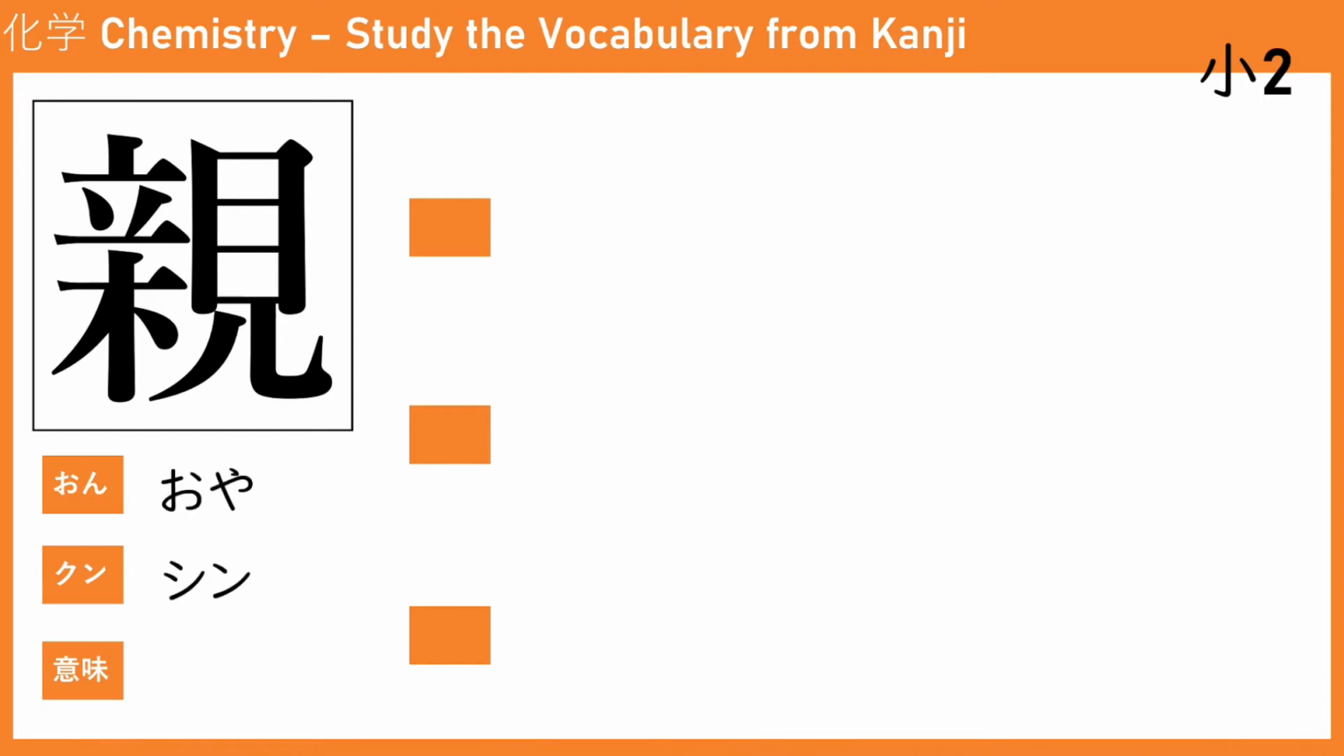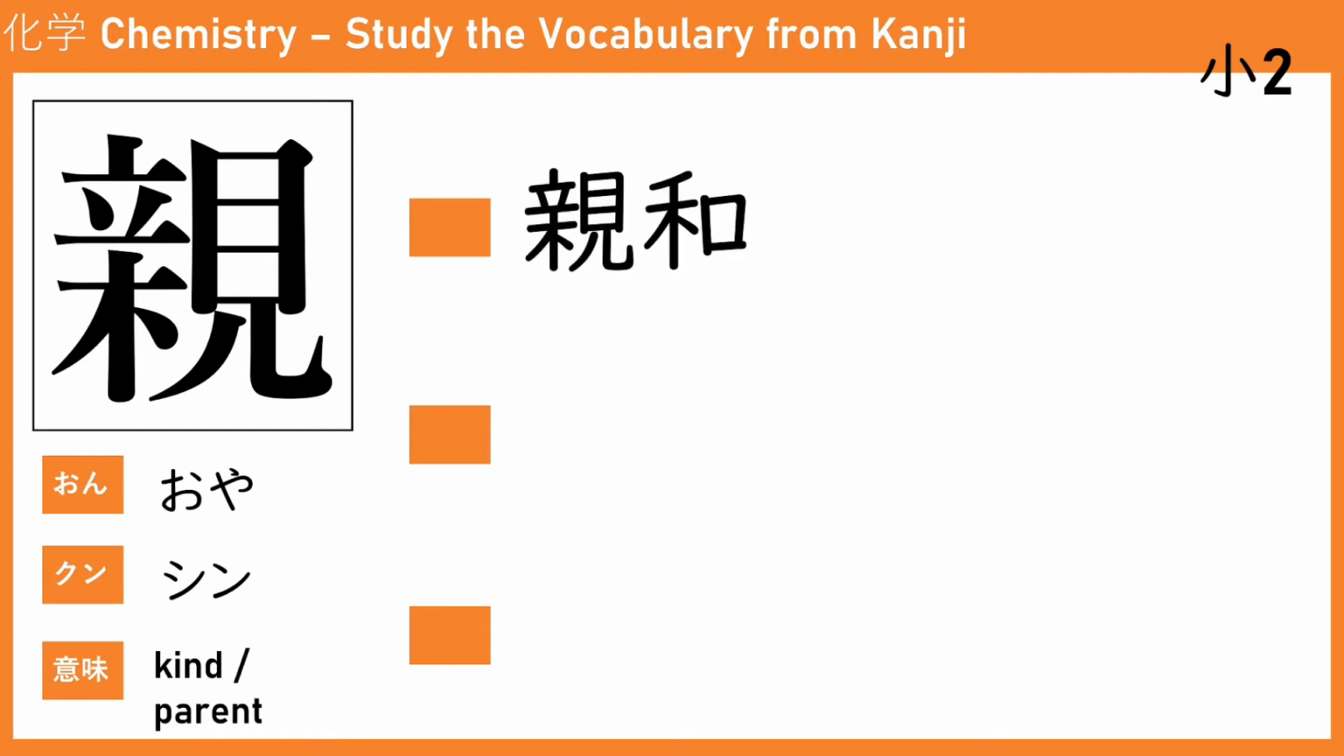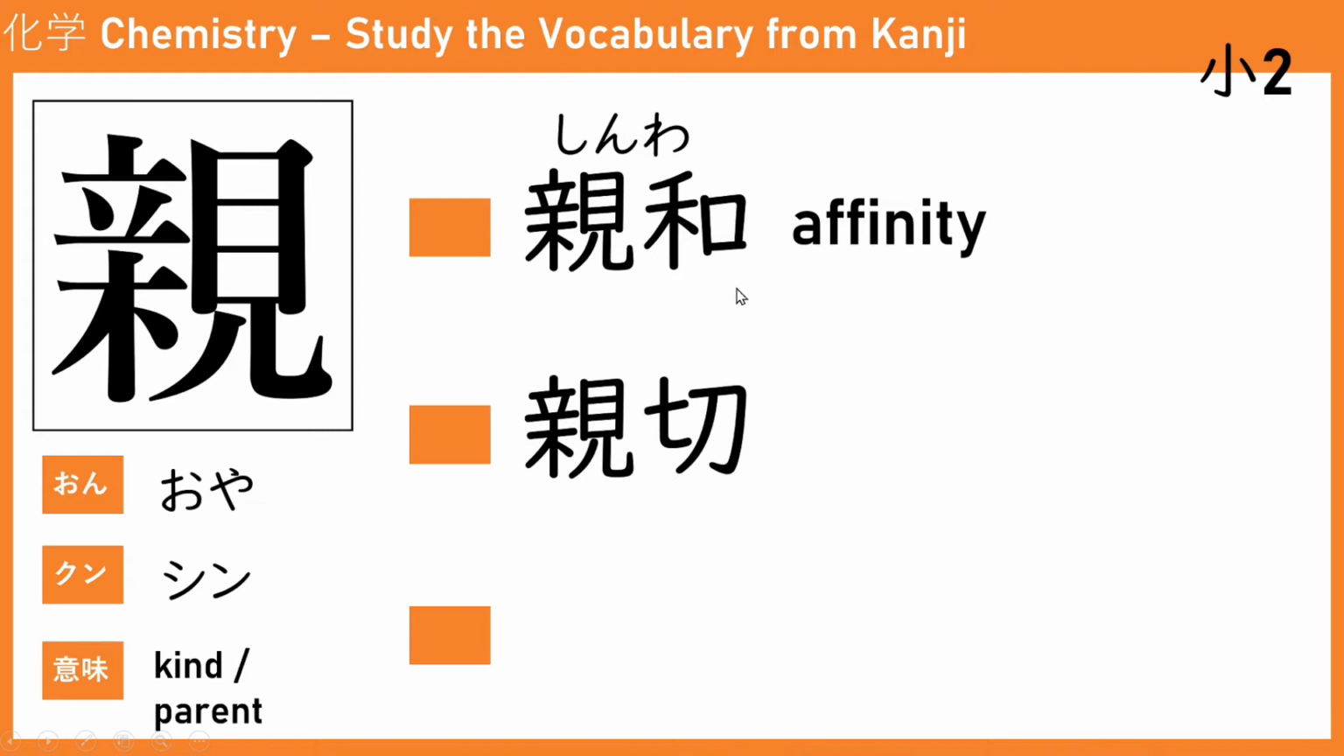The next one is shin or oya, which means kind or parent. The first one is shinwa. Shinwa here means affinity. Wa represents harmony, and shin is kind. So kind and harmony, which is peace, definitely. It shows affinity in chemistry. What kind of shinwa? You can say later in denshi shinwa ryoku, which means electron affinity.